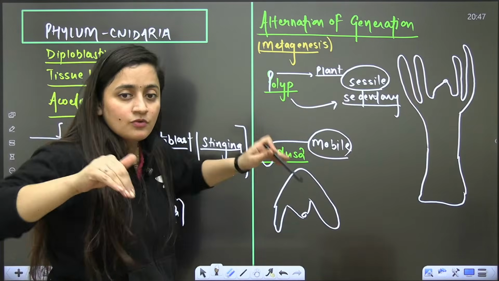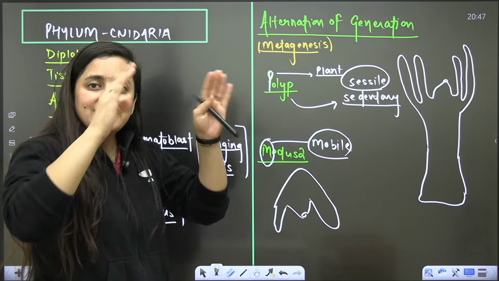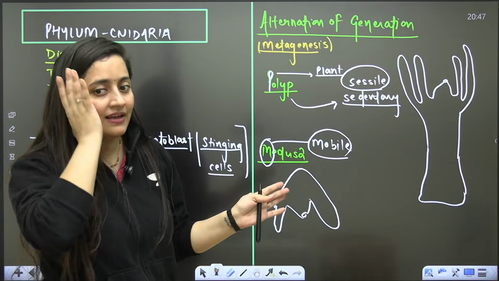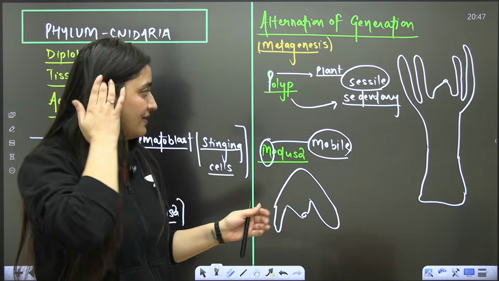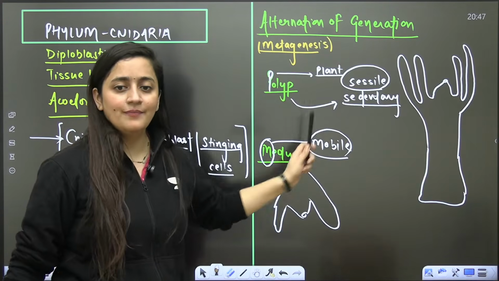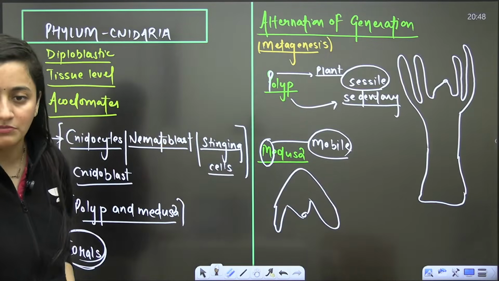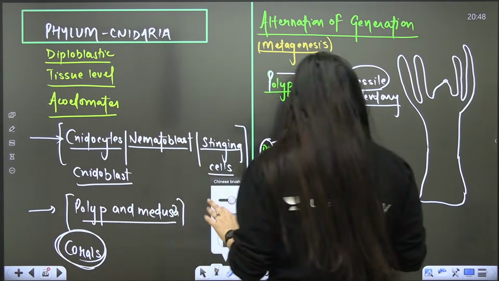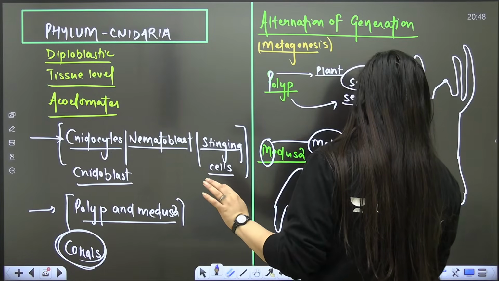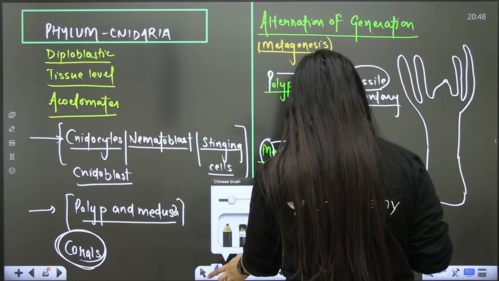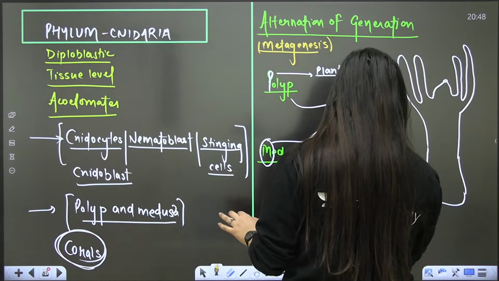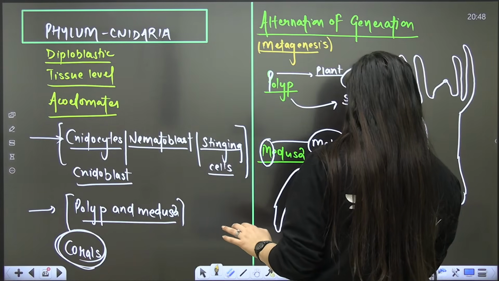So it is inverted and looks like an umbrella. Yes or no? It looks like an umbrella. So here you have the polyp, here you have the medusa. These two forms will be there in the life cycle. On the basis of that, it is also classified into different classes. Some organisms have both, some organisms only have polyps, some organisms have only